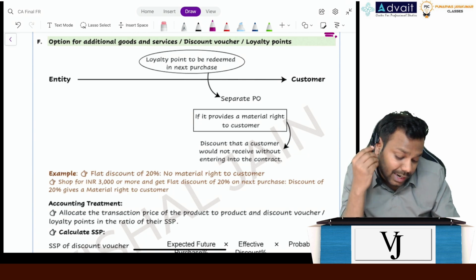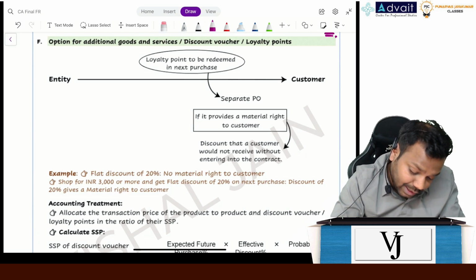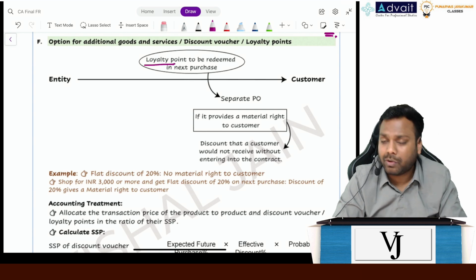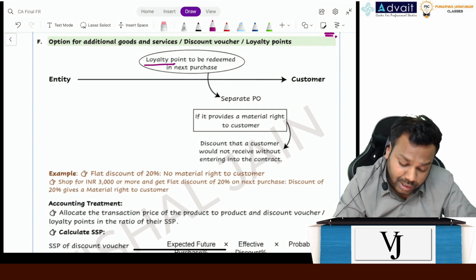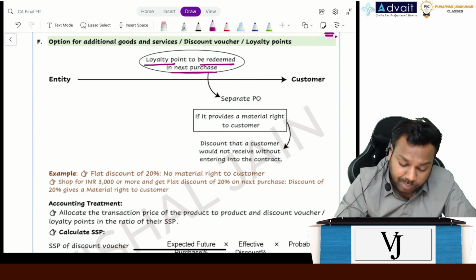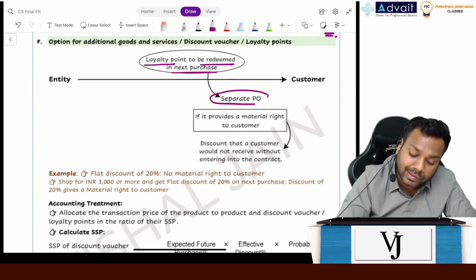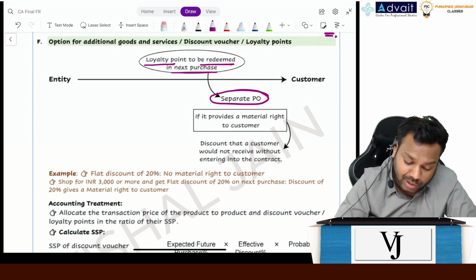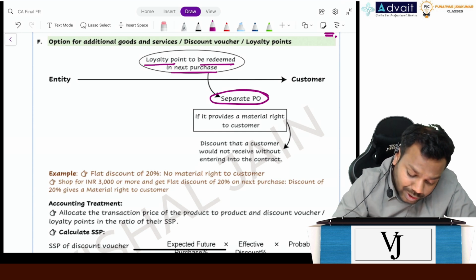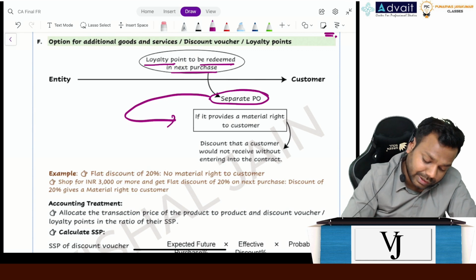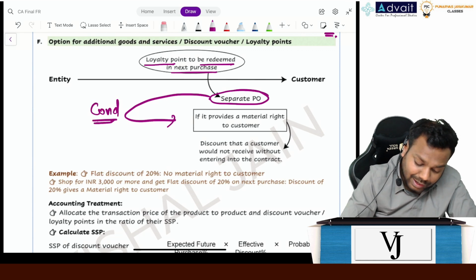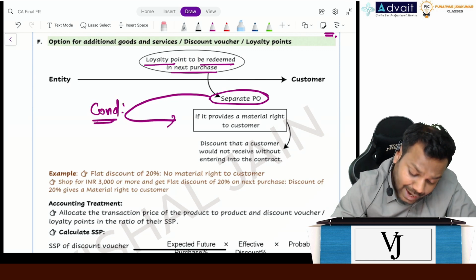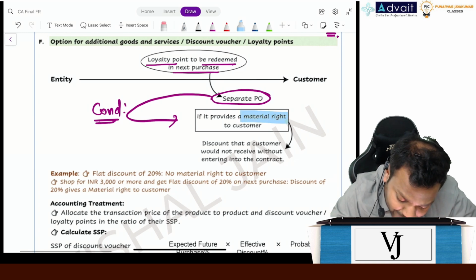The standard says that whenever the entity gives loyalty points or discount vouchers to the customer, which can be redeemed in the next purchase, treat it as a separate performance obligation. Okay, treat it as a separate performance obligation. But only one condition is there. Only one condition is there. And the condition is that it should provide a material right to the customer.